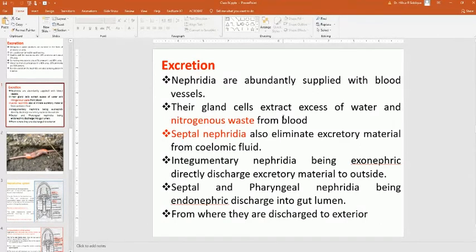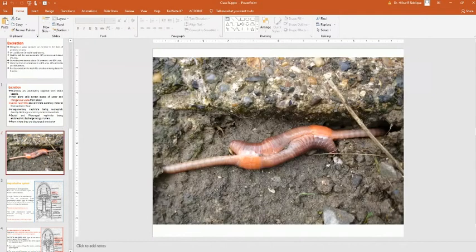Integumentary nephridia, being exonephric, directly discharge excretory material to the outside. Septal and pharyngeal nephridia, being endonephric, discharge into the gut lumen, from where it is discharged to the exterior. Now we will discuss the reproductive system.